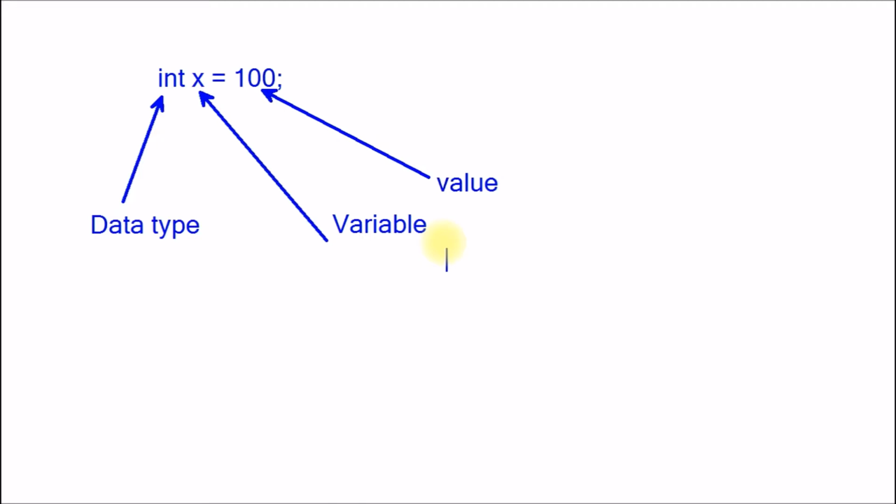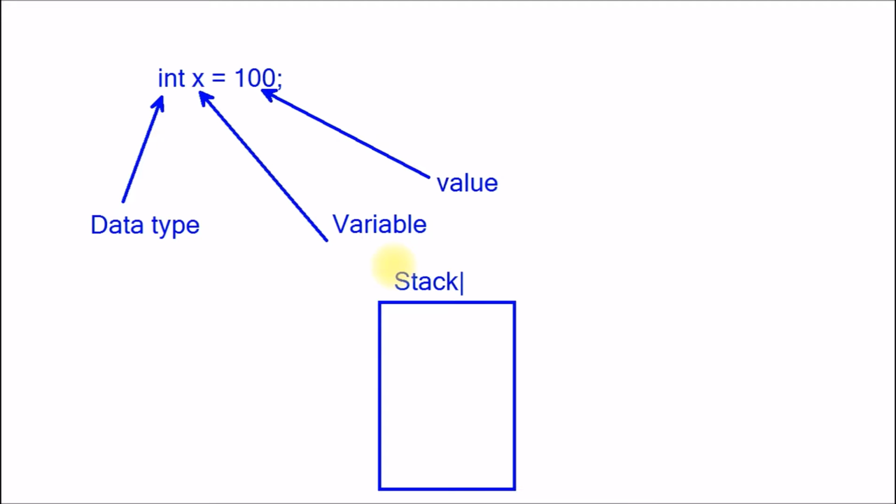That means, let's take one stack memory. This is a stack memory. Stack memory is having different addresses, 100, then 101.